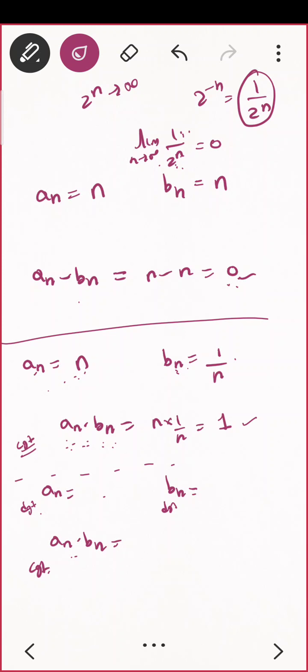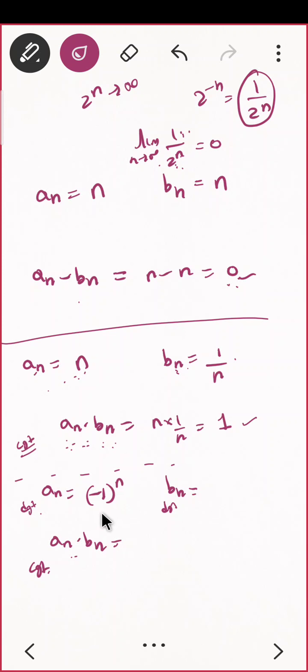Okay, I'll just give you a hint. Can I take En as minus 1 raised to n? First of all, do you think that this is divergent? Yes, it is divergent.